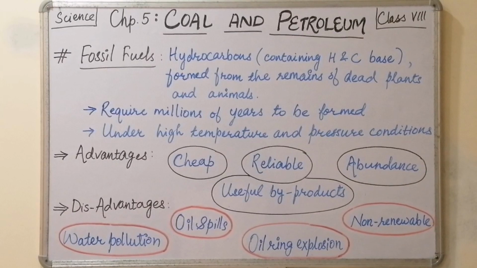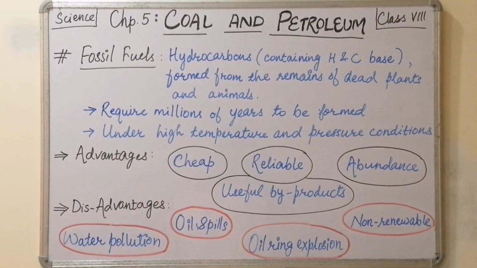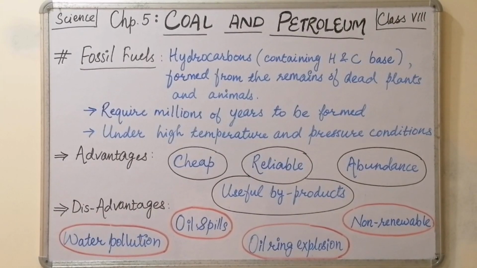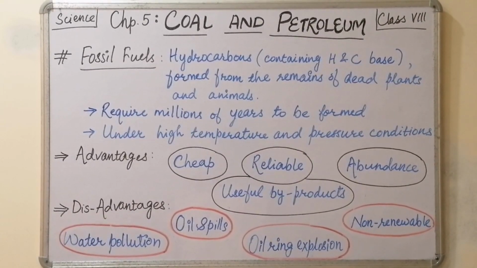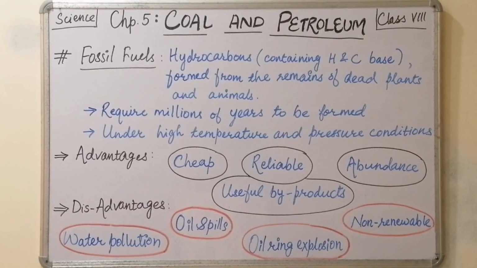Fossil fuels are hydrocarbons containing basically hydrogen and carbon, and they are formed from the remains of dead plants and animals. The formation requires millions of years and high temperature and pressure conditions.